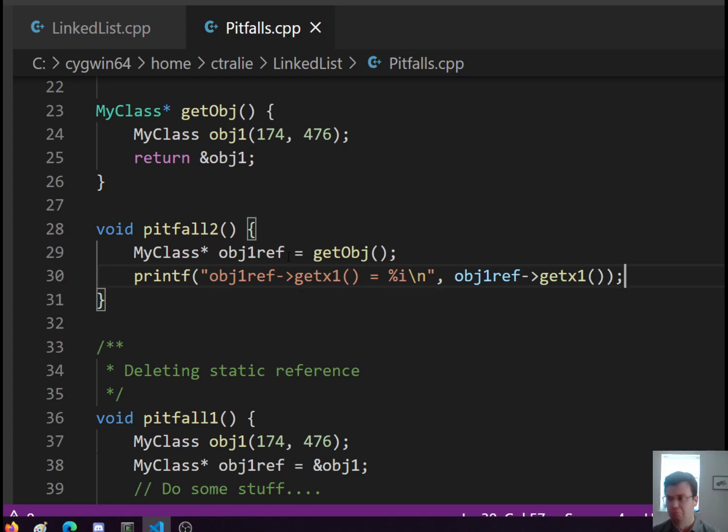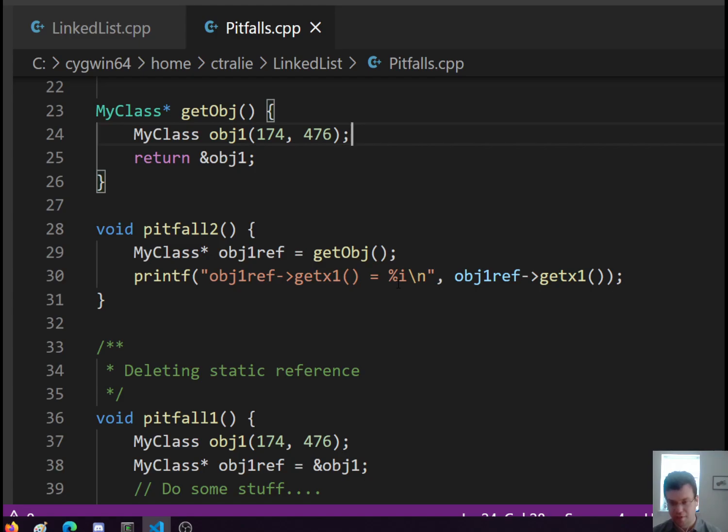Okay, so the question is, what will this do? Following this logically, it makes an object, returns the reference, and then I use that reference and get x1. That should be the first integer, so this should print 174 at the end there.